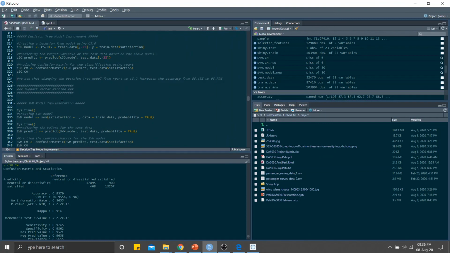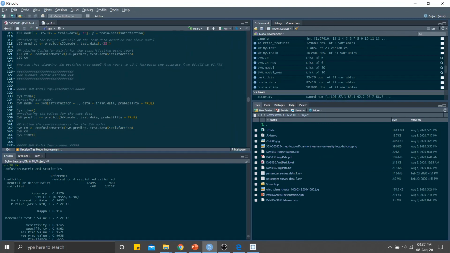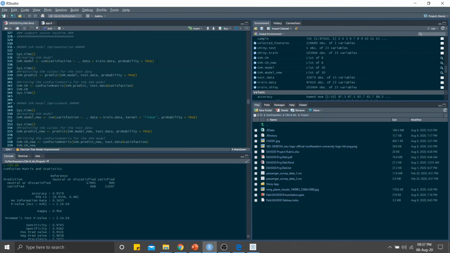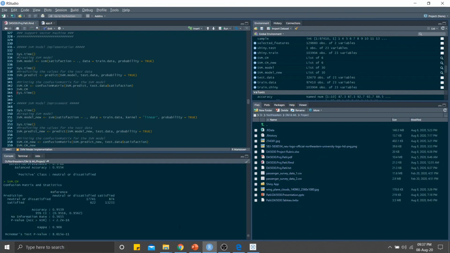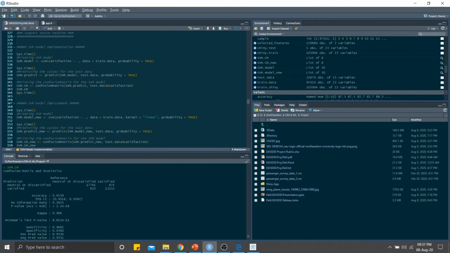The next two models are support vector machine SVM and neural networks. A lot of my time went into creating these two models, because these are very slow, and that's why I've tried both on RStudio Cloud and RStudio, and I finally got it running. If you see the accuracy for SVM, it gives an accuracy of 95.39%, which is very great compared to what other models are giving me.